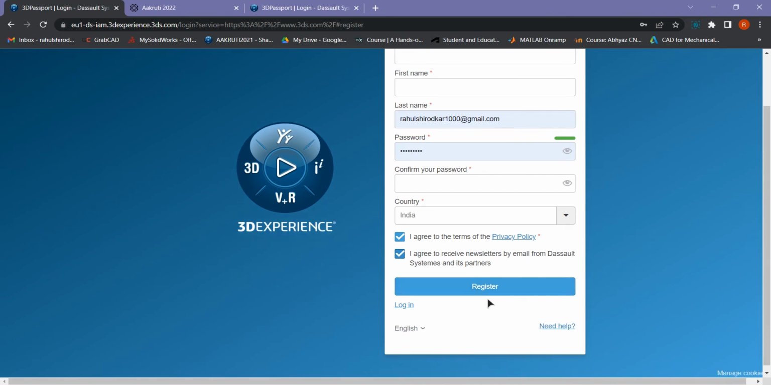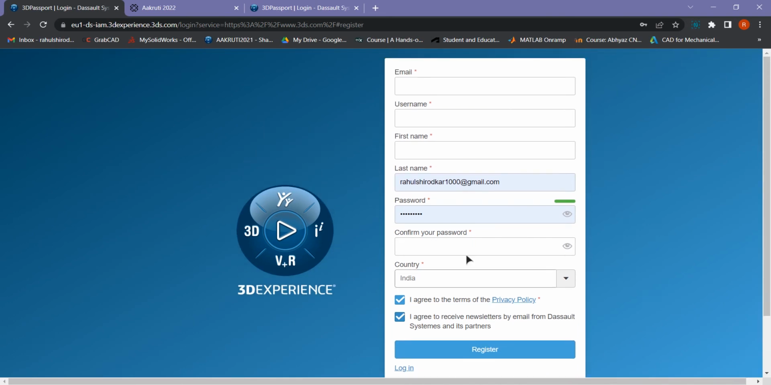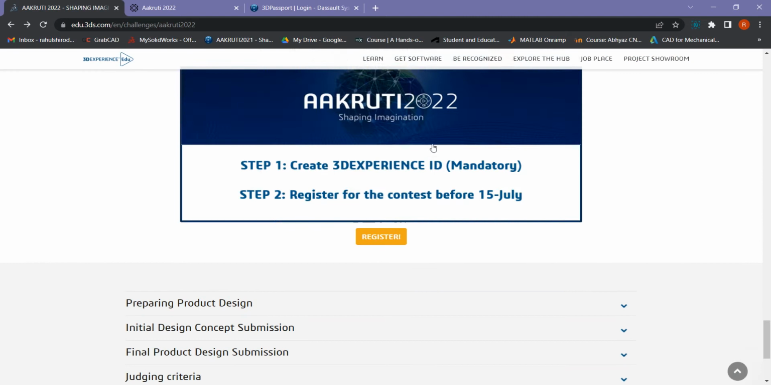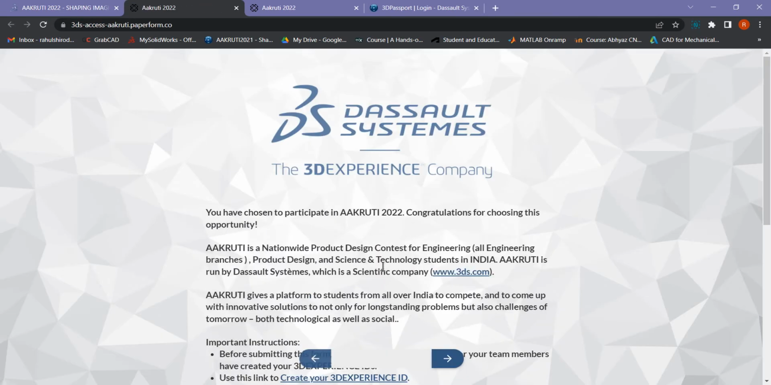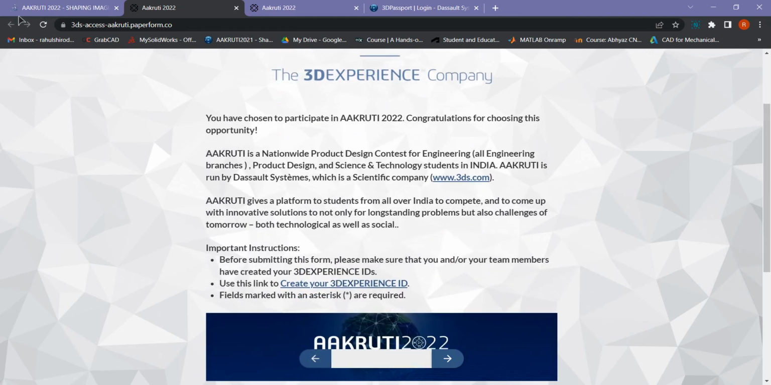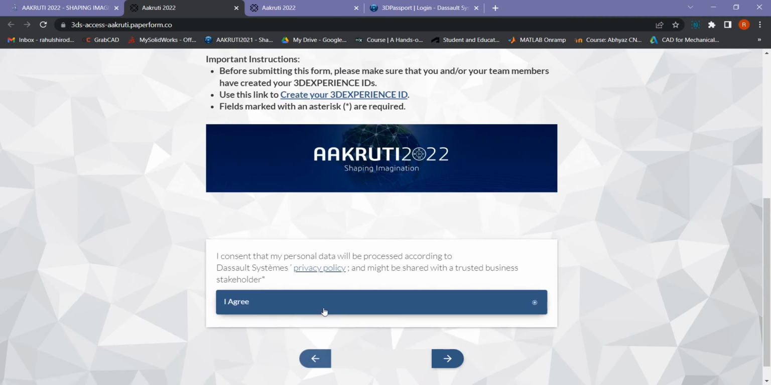Okay, so after you register you will get a mail at your email ID. You will also get the link. Okay, so after creating the 3D Experience ID you can click on register. This process is for team leaders. Okay, and all team members should have their 3D Experience ID, and remember the user means the email ID which you have added in that. Okay, so then if you have created your 3D ID, click on agree.